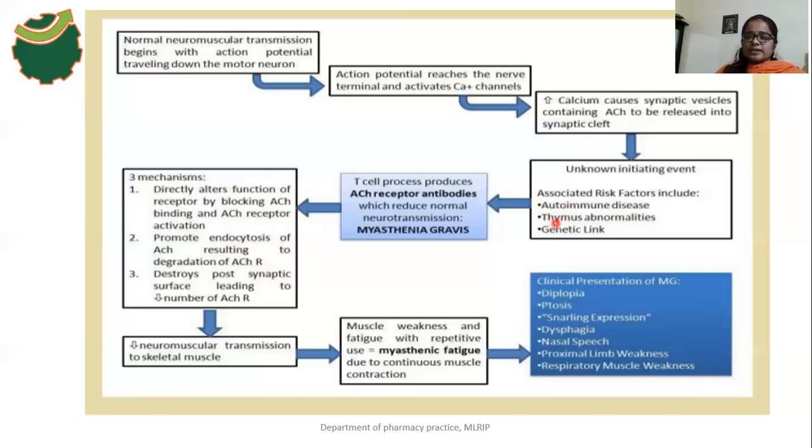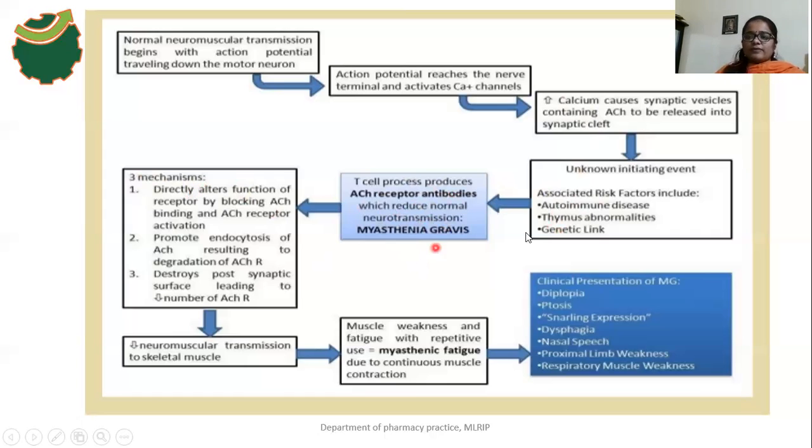Or when the person has any thymus gland abnormalities, genetic mutations or other genetic problems, in those cases there is a production of antibodies. Those antibodies will reduce neurotransmission in three different ways.